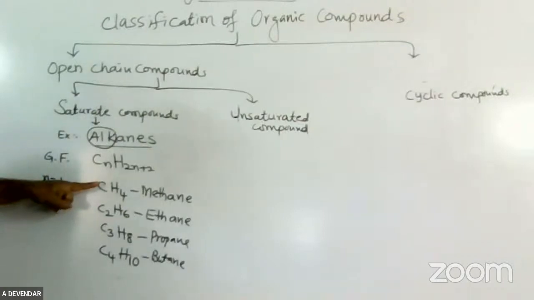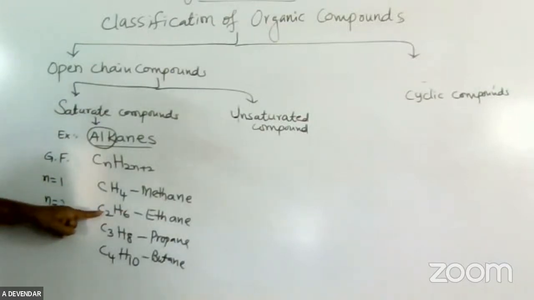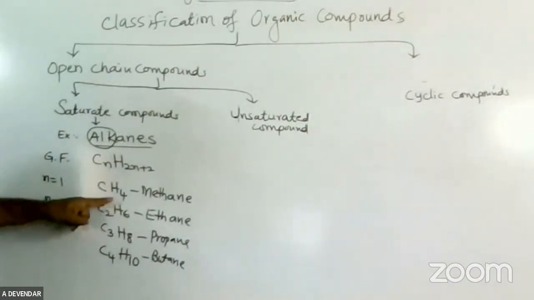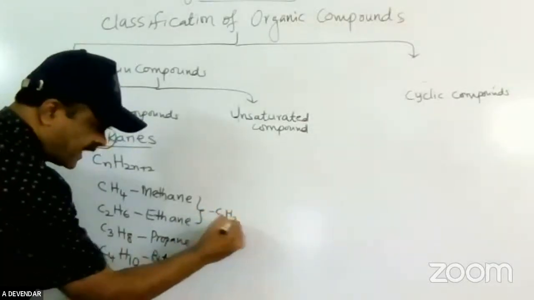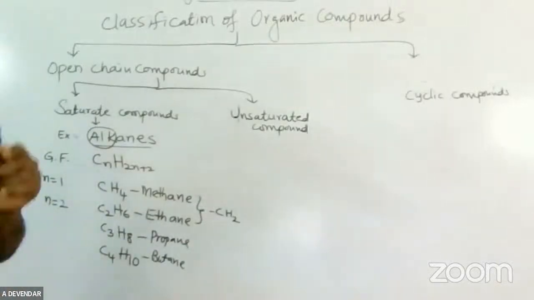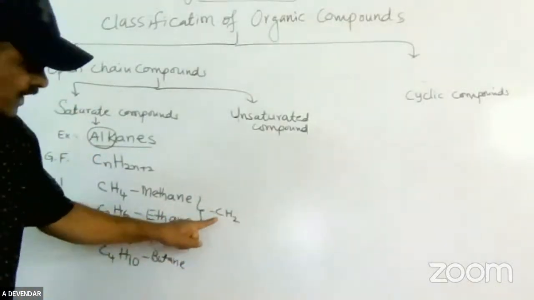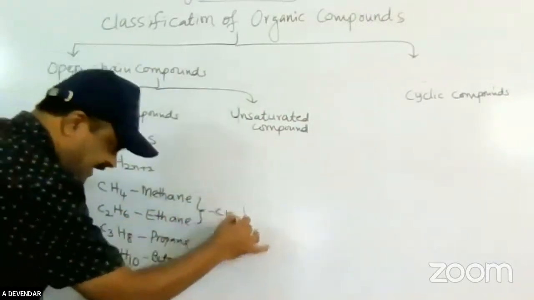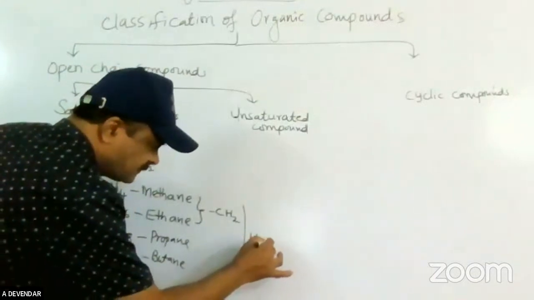See, the first compound in the alkane series, methane, is the first compound because there is only one carbon atom. The next one is ethane. If you have 2 successive compounds, what is the difference between them? The difference is one carbon atom and 2 hydrogen atoms. In any series, if 2 successive compounds differ by 1 carbon atom and 2 hydrogen atoms, it is called a homologous series.